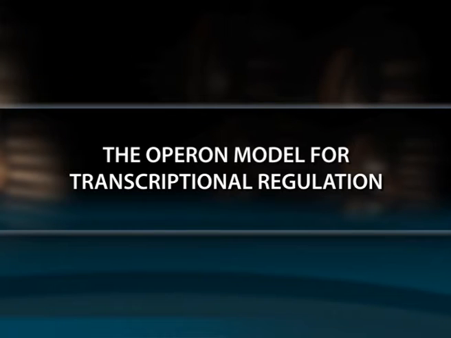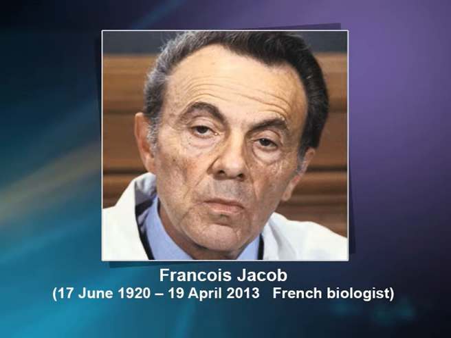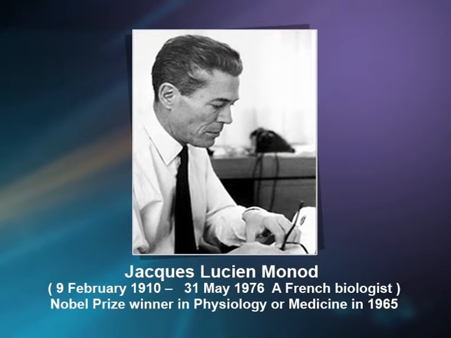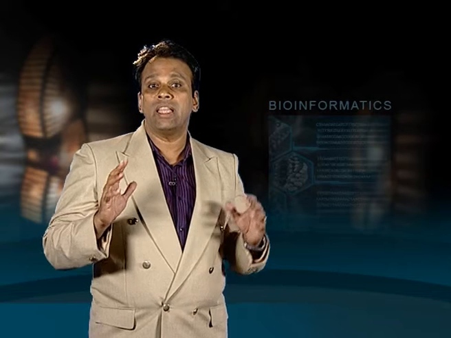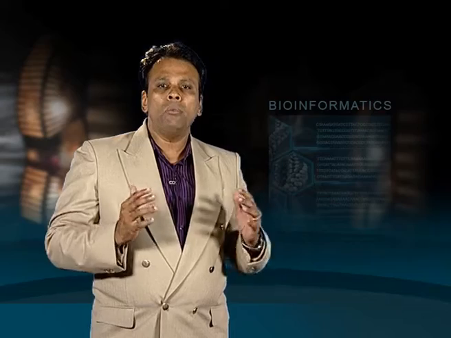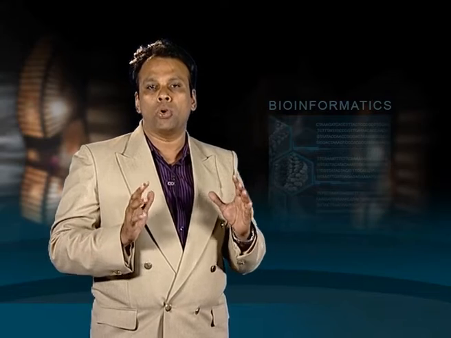Let us see about the Operon model for transcriptional regulation. The basic concept for the way transcription is controlled in bacteria is called the Operon model. The Operon model was proposed by Francois Jacob and Jacques Monod in 1961 on the basis of their study on the inducible system for the synthesis of beta galactosidase enzyme in E. coli. The Operon model has been variously modified ever since it was originally proposed by Jacob and Monod.